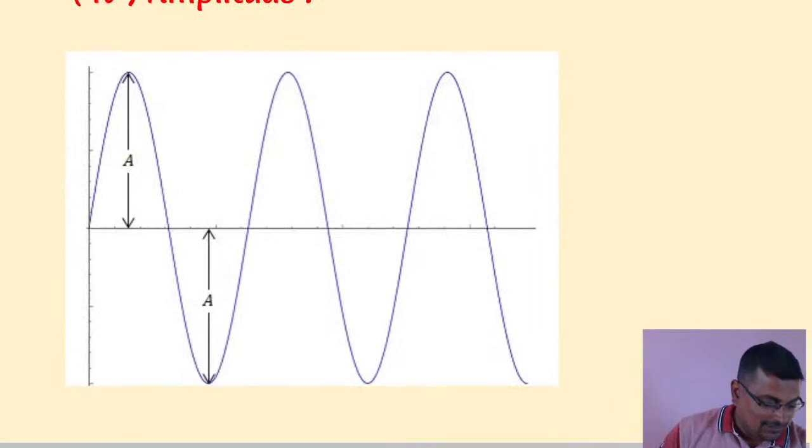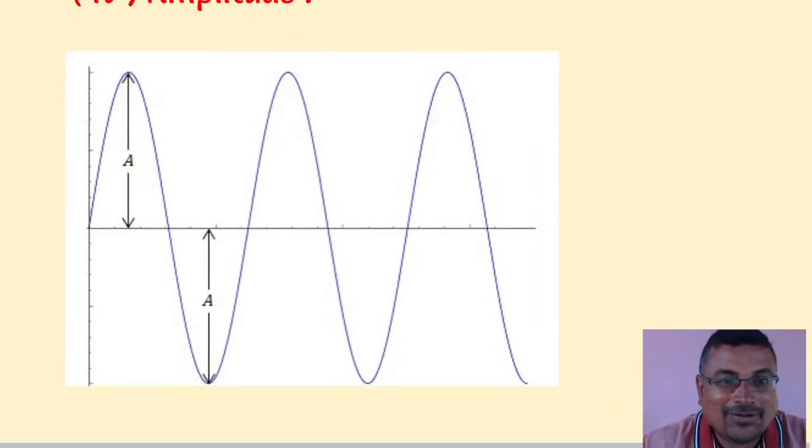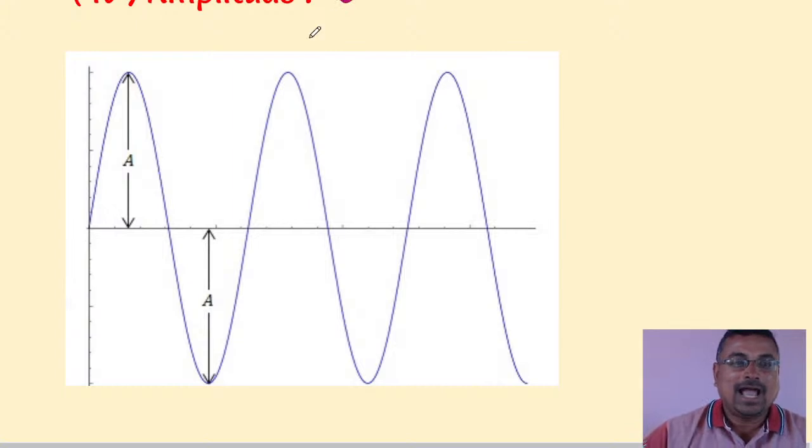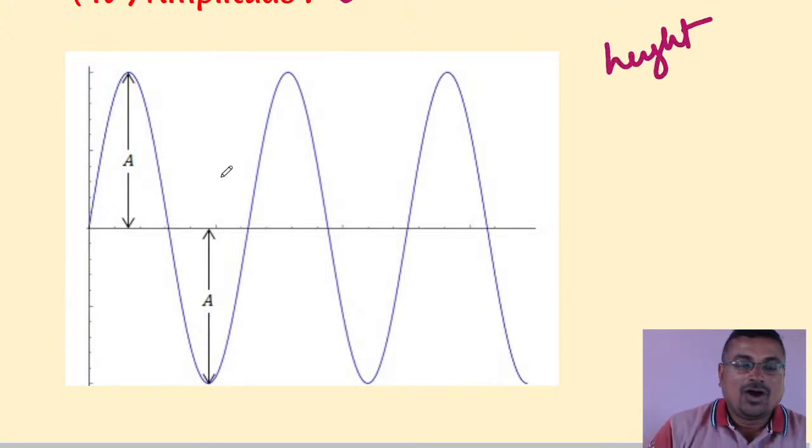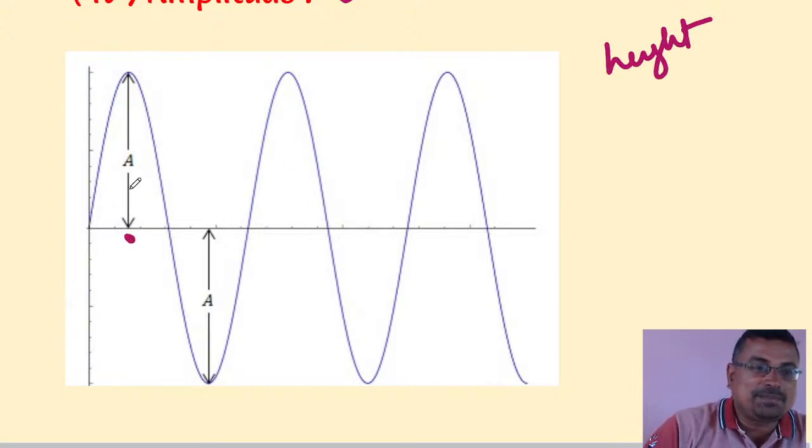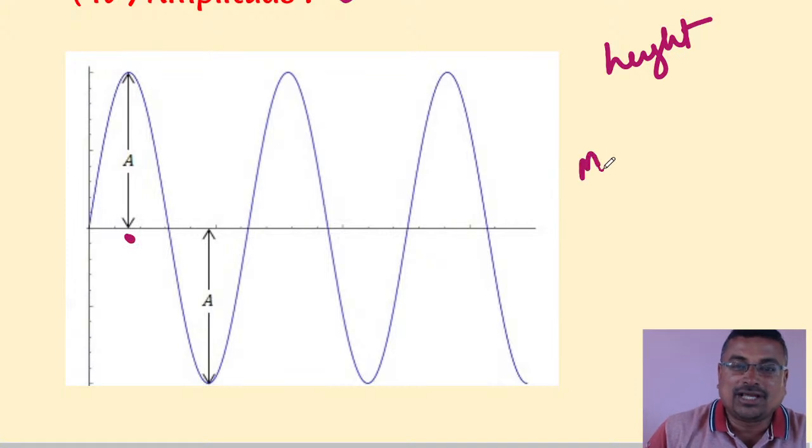Now let's discuss the amplitude. Amplitude is nothing but the height of the wave, how high the waves are going. It is the maximum displacement from the mean position.